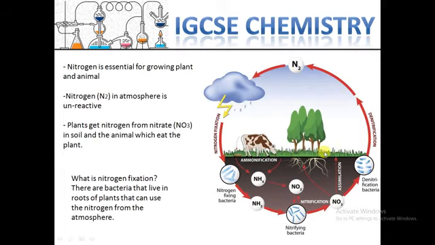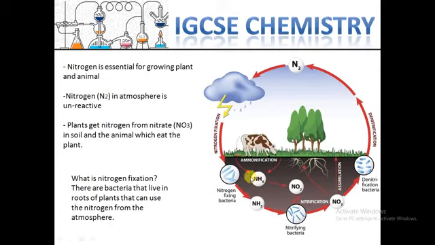Those nitrogen close to the surface of the land can be taken by those types of bacteria. The bacteria take up the nitrogen, do some biological process, and change it into another type like nitrite, ammonia, or ammonium.